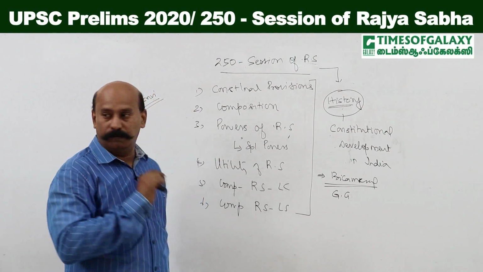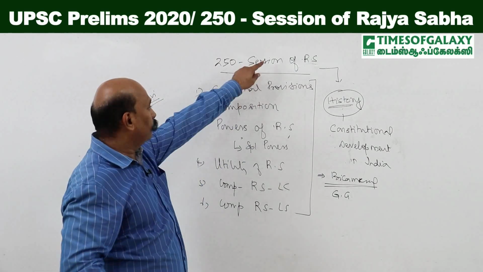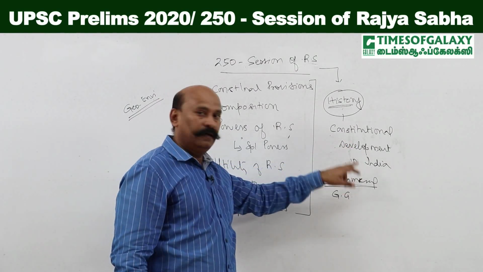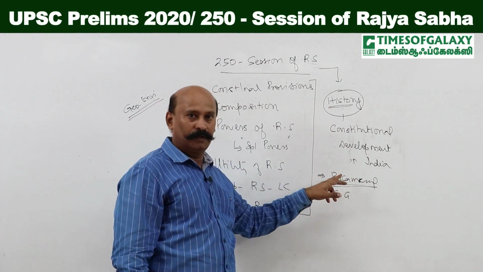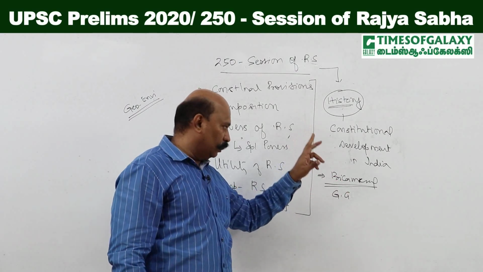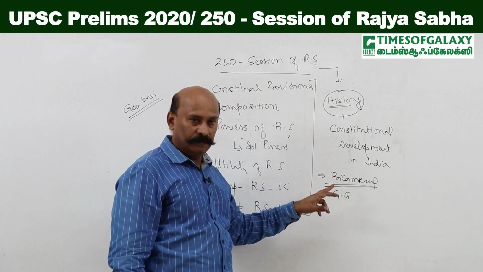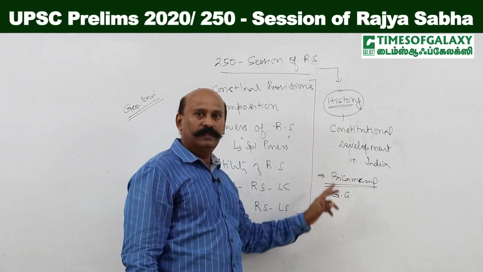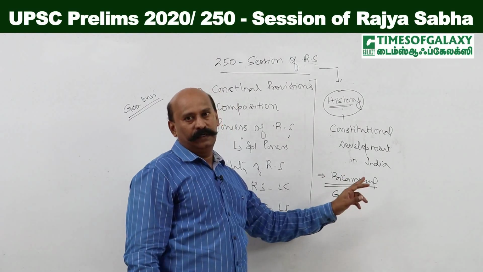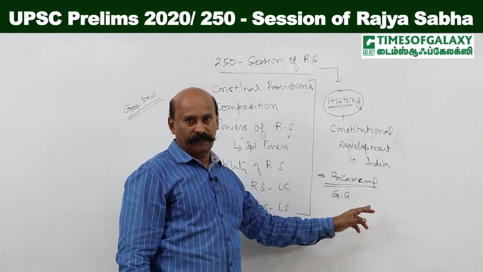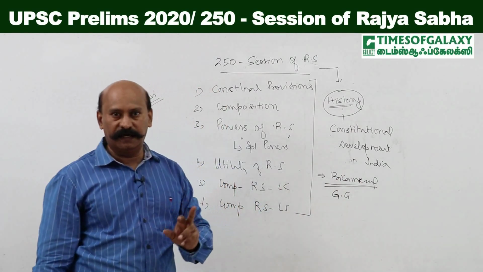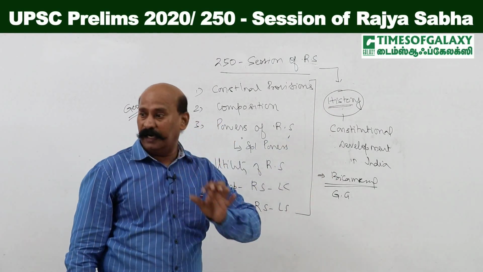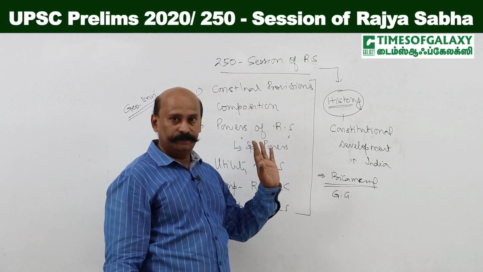So these are four important points to be noted with respect to Rajya Sabha, the historical information. It was first recommended by the Montagu-Chelmsford reforms. It was provided for in the Government of India Act 1919. It came into existence in 1921, and the Governor General was the ex officio President of the Council of States, as it was called in the Government of India Act 1919. So remember, this is the historical element, and this historical element can also be a question.